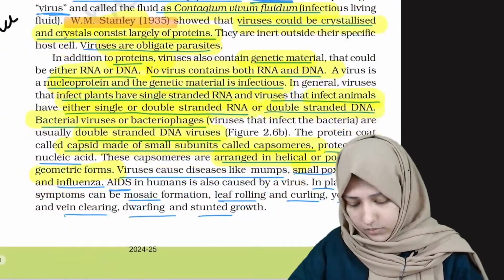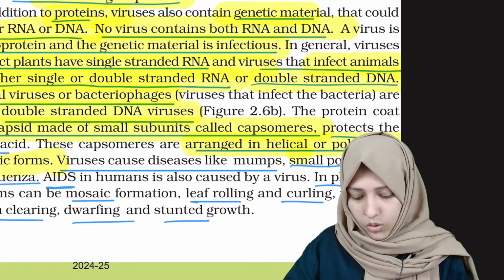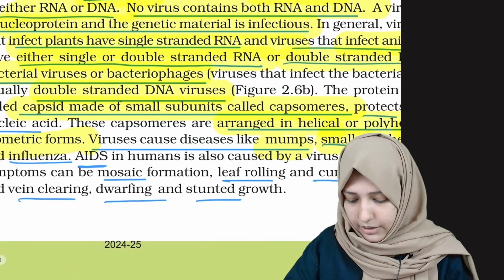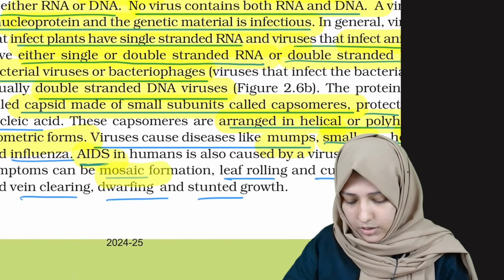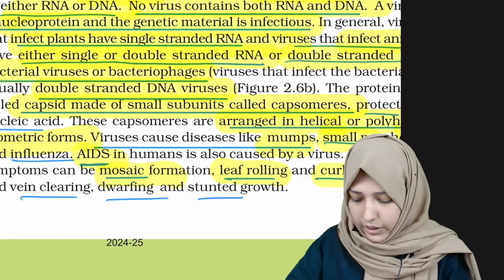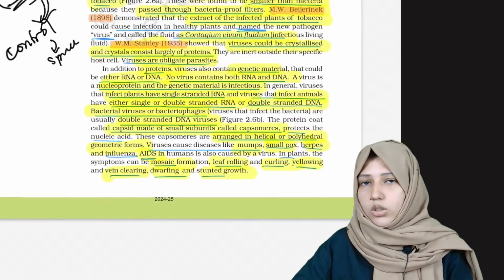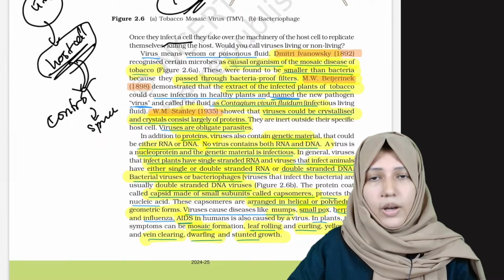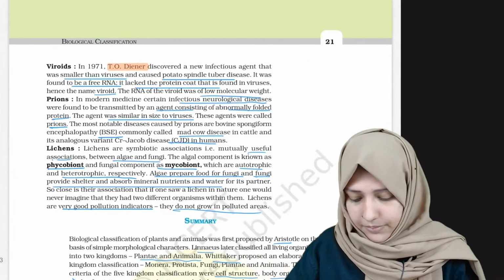Okay. Now, what are the diseases caused by viruses? Mumps, smallpox, herpes, influenza, AIDS. And in plants, it's mosaic formation, leaf rolling, curling, yellowing, vein clearing, dwarfing, and stunted growth. These things you have to note and study specifically.